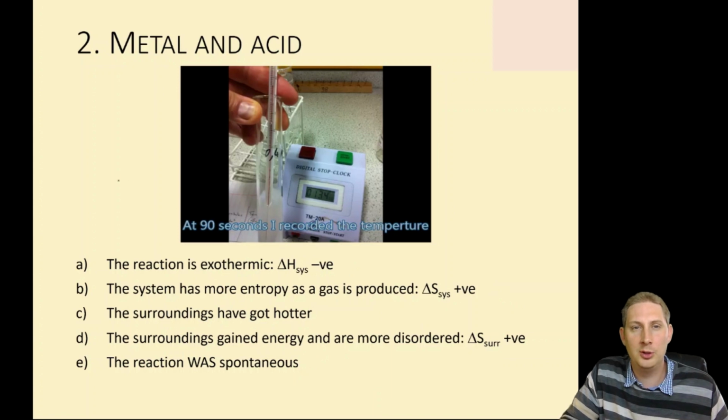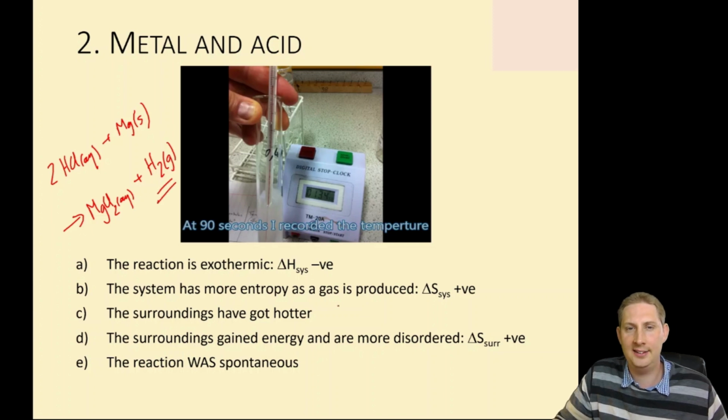Second example was hydrochloric acid and magnesium ribbon. And this was a spontaneous reaction that generated magnesium chloride and hydrogen. We created a gas. Therefore, the entropy change of the system is very positive. The reaction was clearly exothermic.